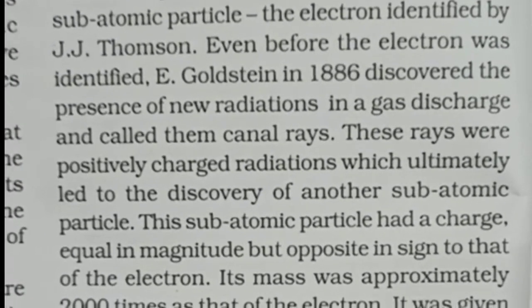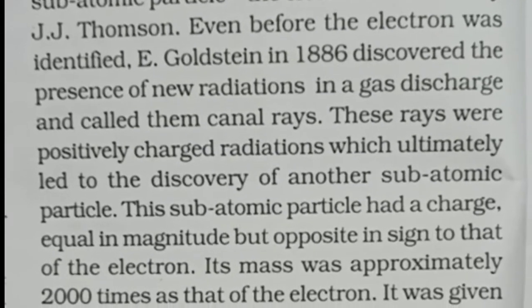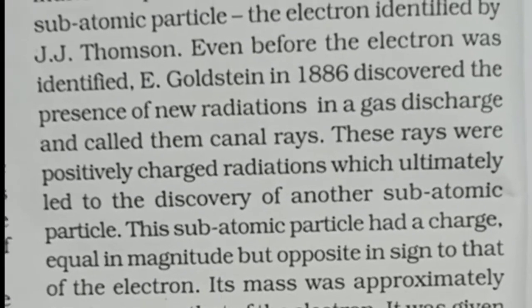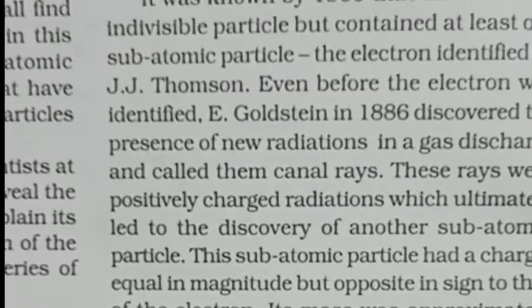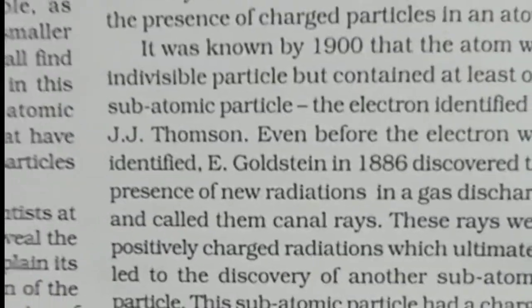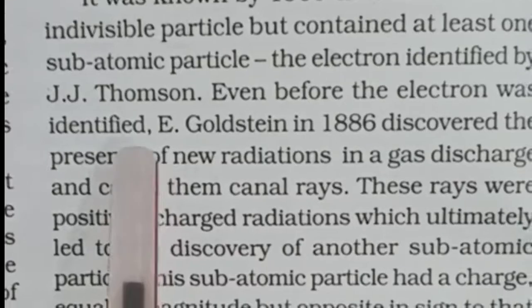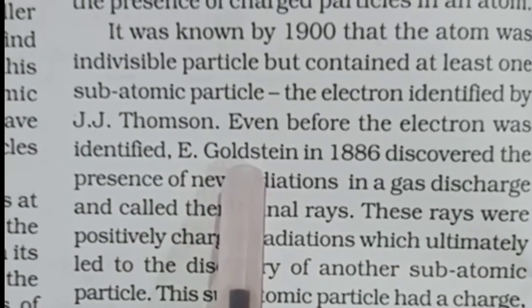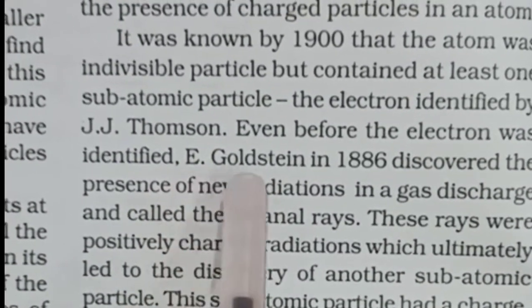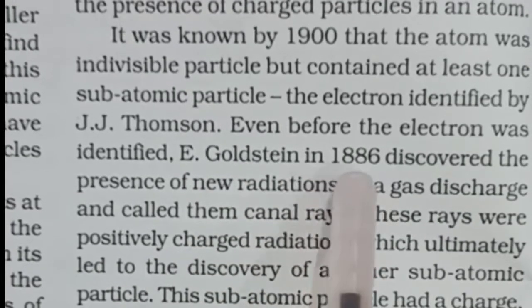When we talk about the electron, proton and neutron, the first to be discovered was the proton, by E. Goldstein. His full name was Eugen Goldstein, in 1886.